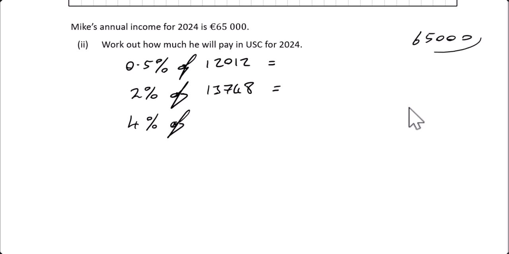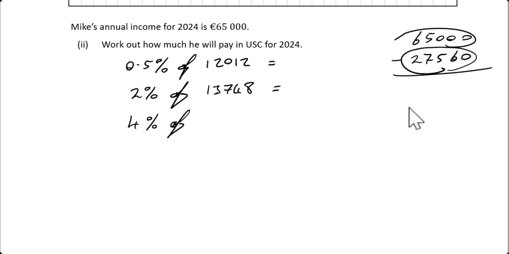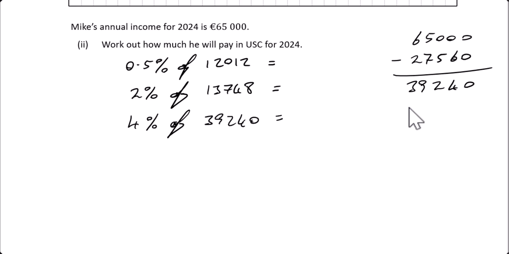We know that he earns €65,000. So we've got to subtract these two amounts to see how much more than these two amounts he actually earns. When you add these two together, you get 27,560. So really we just have to subtract that from what he earns to work out how much we're going to get 4% of. When you subtract those two, you get €39,240. So that's what we're going to get the 4% of, 39,240.